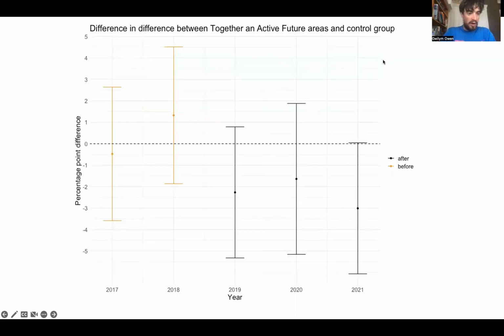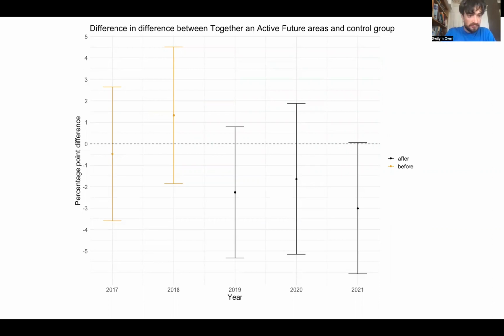Hello. I'm going to quickly explain the main findings from our evaluation of the Together and Active Future project using population level data. So the headline finding is that since the start of the project, the TaAF intervention areas have done better in their levels of physical inactivity compared with local authorities with similar characteristics.